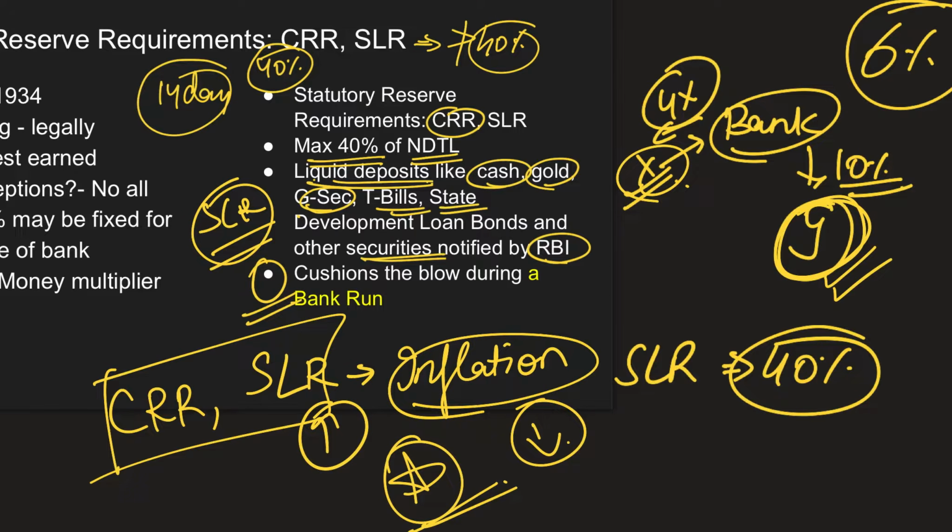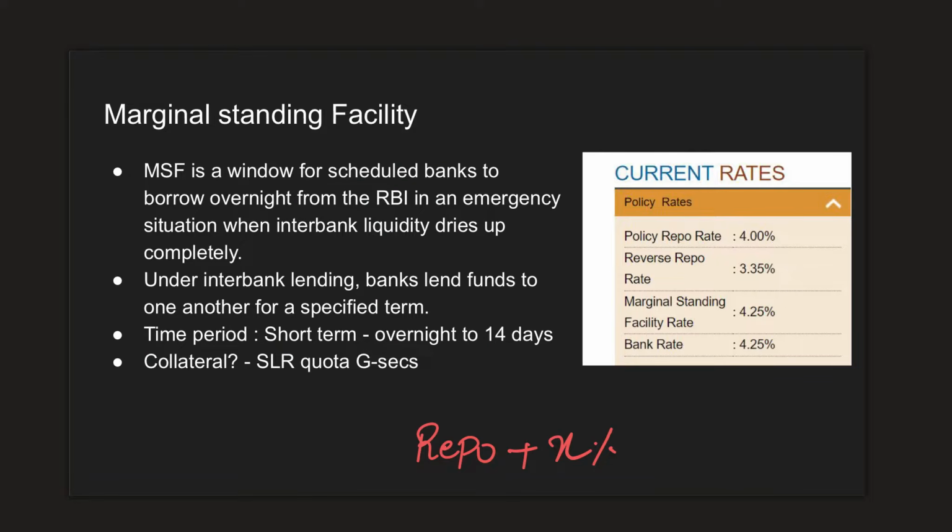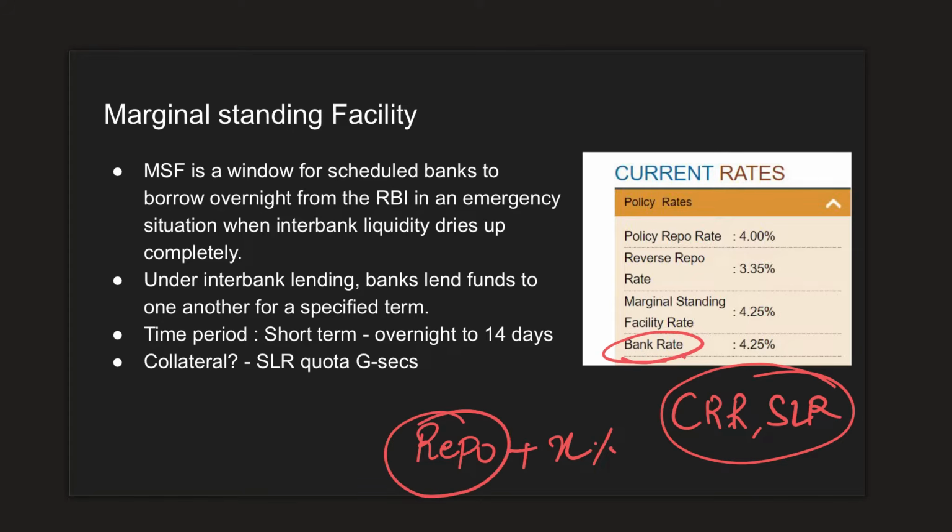Also, what are these government securities, T-bills, state development loans, bonds, etc.? We will be discussing them in further lectures. Now, what happens if this CRR and SLR are not maintained by the banks? There is a penalty rate called the bank rate, and according to the repo rate which is set by the Monetary Policy Committee, this bank rate will be a certain X% more than the repo rate. This is called the bank rate or the penalty rate.